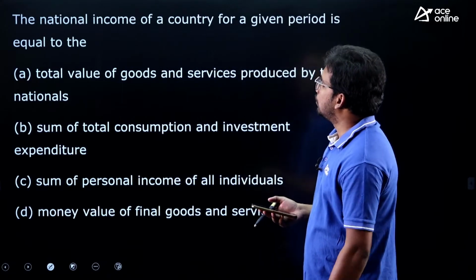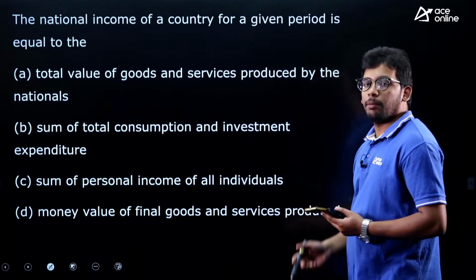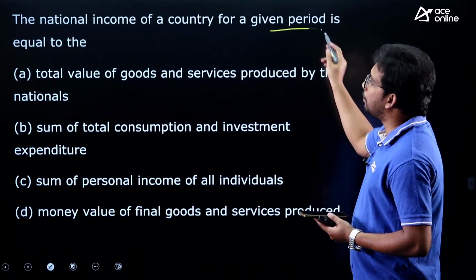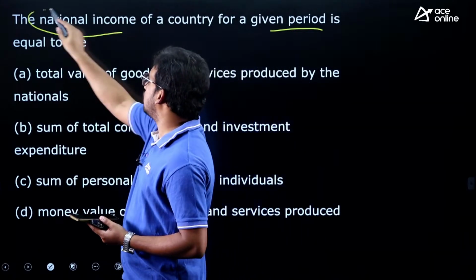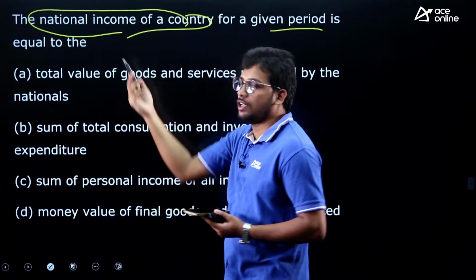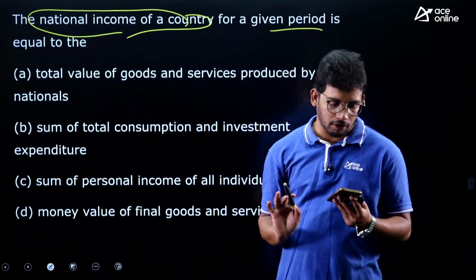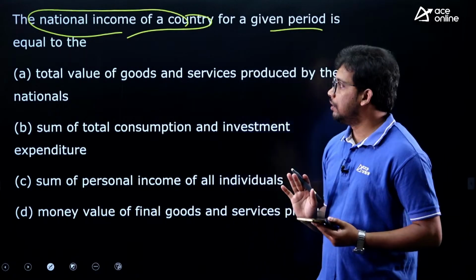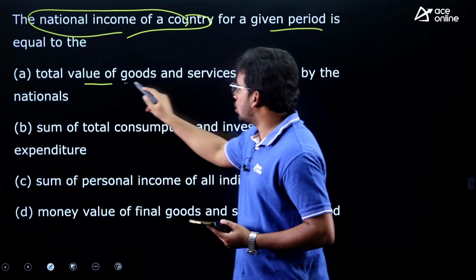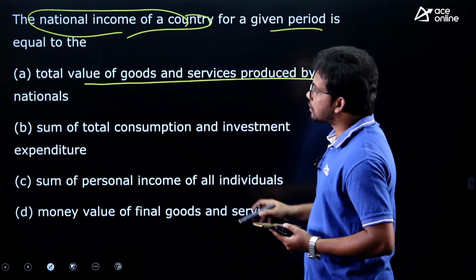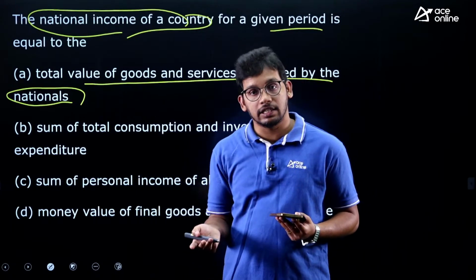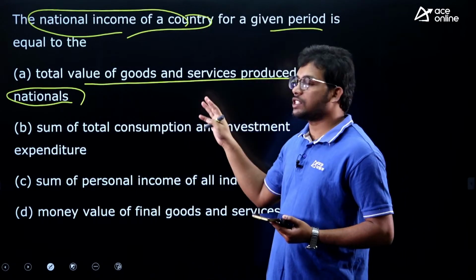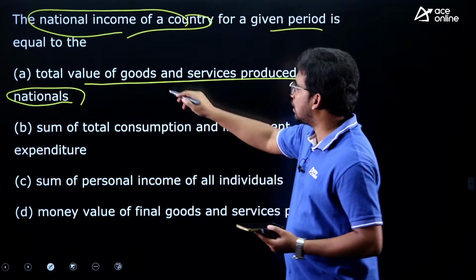Next question: the national income of a country for a given period is equal to. They are asking what the national income of a country is; basically they are asking for the definition of national income. First one, total value of goods and services produced by the nationals. They are saying that whatever goods and services are produced by Indian citizens, that is the national income.